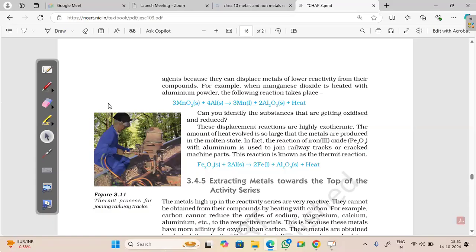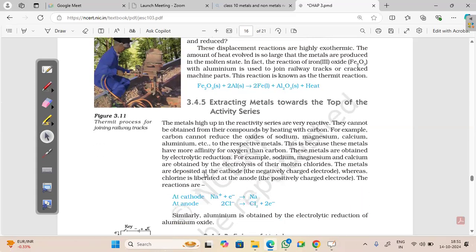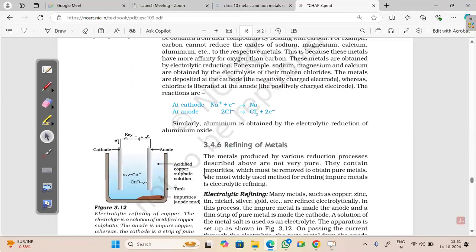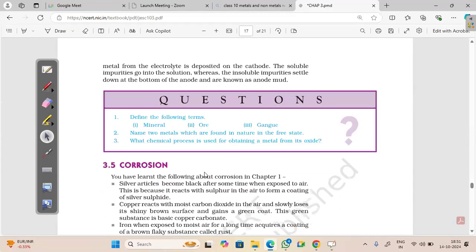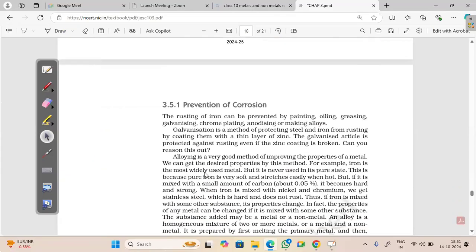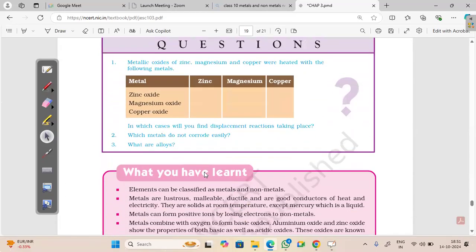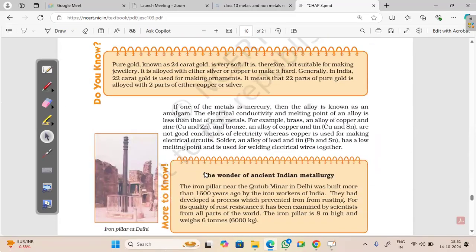Yes, anything? No, sir. Okay. So I think everyone is clear with this, and you have also understood what to learn from this topic. All right. Now only one topic is left, that is refining of the metals. So electrolytic refining, I'll just check if it's in the syllabus. We'll do this, and corrosion, of course. We have it, okay, so we'll do corrosion and electrolytic refining. With that, the chapter will be over.